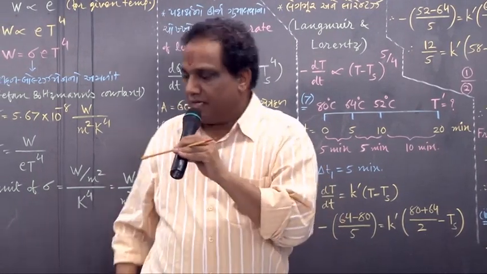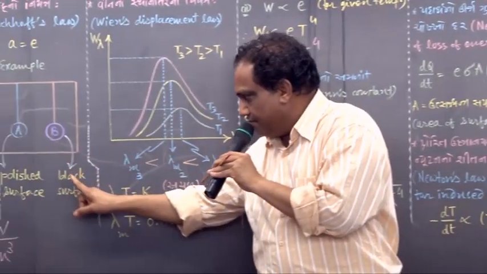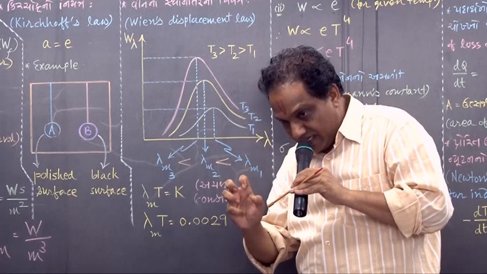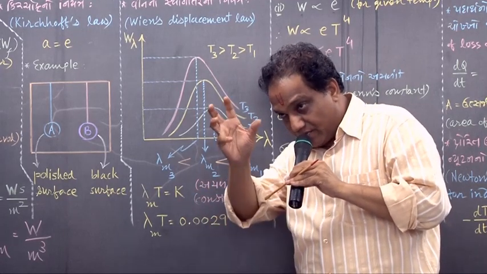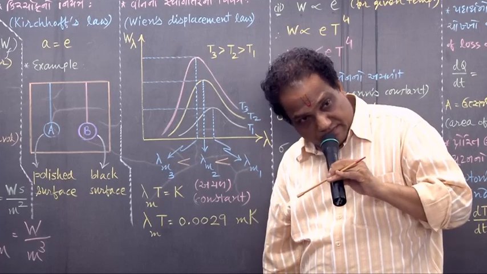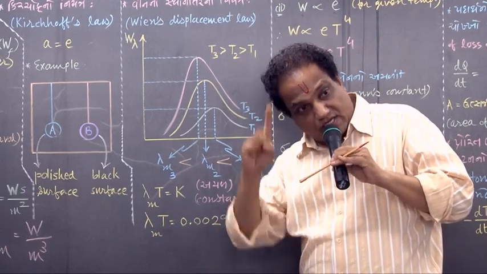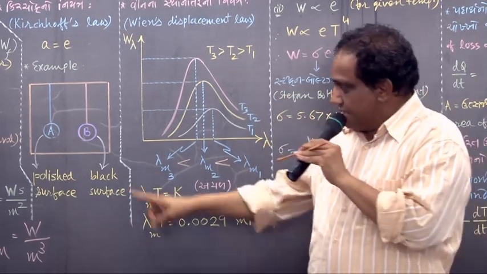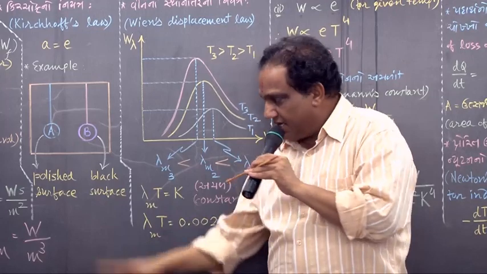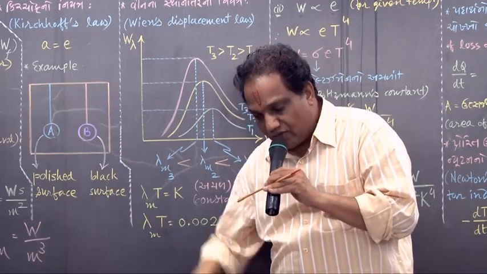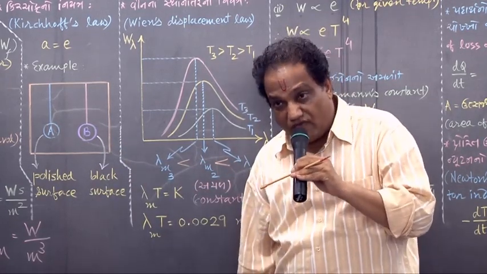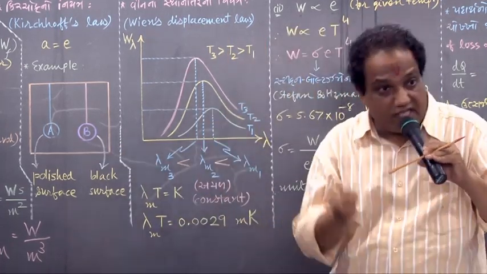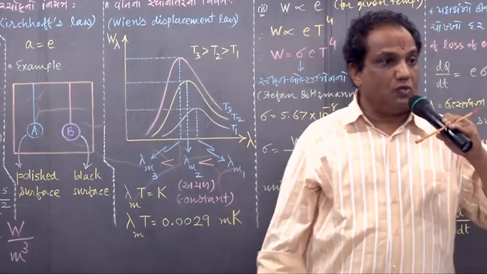Wait. This one has a black surface. A black surface has more absorptivity. So if it really absorbs more radiant energy, then its temperature should be more. That is what we think at first sight: the temperature of this should be low, and of this should be high. No! Practically, what do we find? Both of them have the same temperature, equal to room temperature.